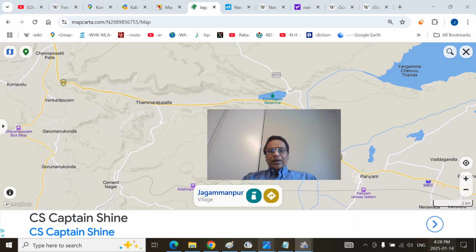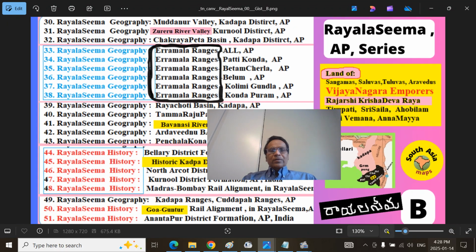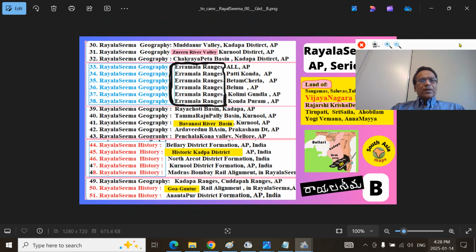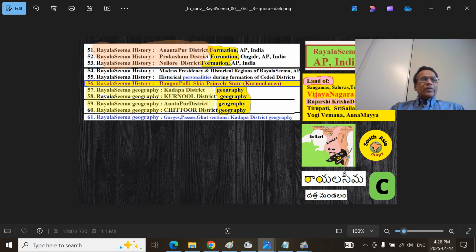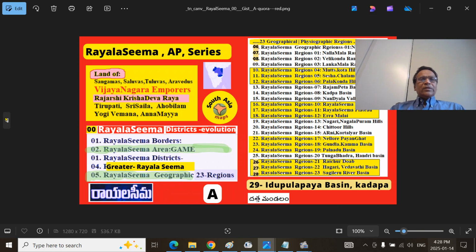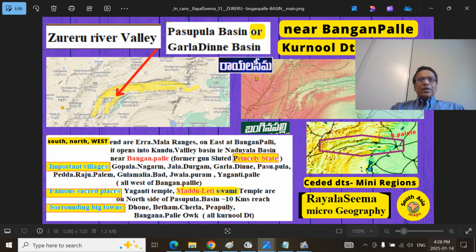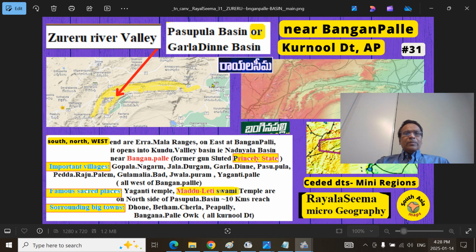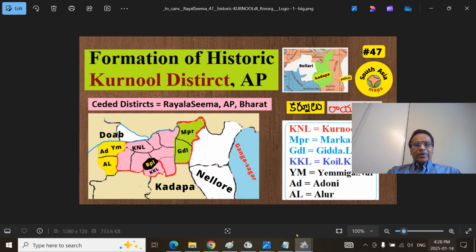And I also talked more about the similar Rayalaseema series. You can look at them in the appropriate playlist. Here I am showing the Rayalaseema series, and you can look at some of the older Rayalaseema series. You may also be interested in the Jurreru River Valley, a sheltered valley between the Aramala mountains. The gateway to the Jurreru Valley is the princely state headquarters, Banganapalle. And the Banganapalle Princely State, this is how the Kurnool district was historically formed. You can look at that.